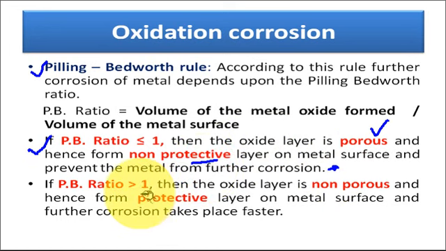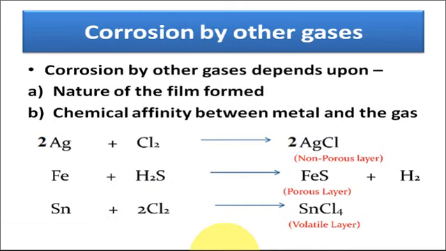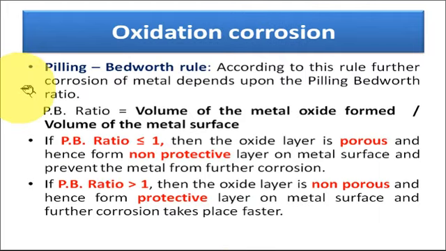While if the PB ratio is greater than 1, then the oxide layer is protective because in such a case it will be non-porous. If it is non-porous, then it will be a protective layer, hence further corrosion does not take place. So this is a very important rule for oxidation corrosion.